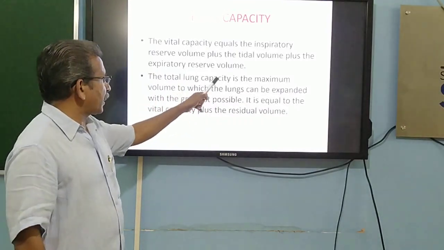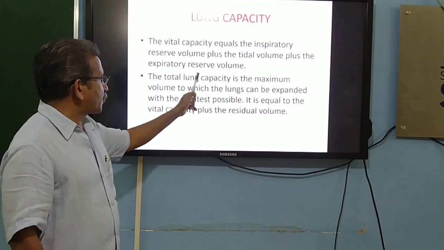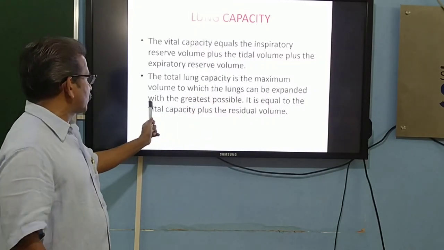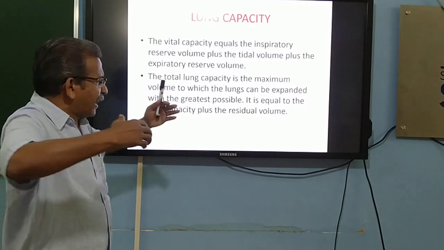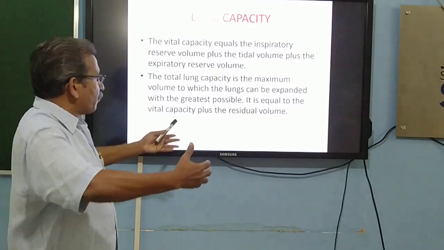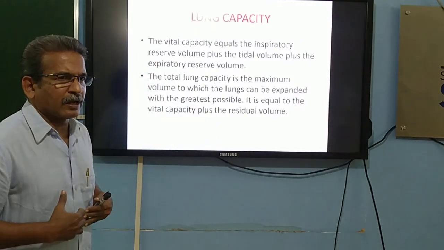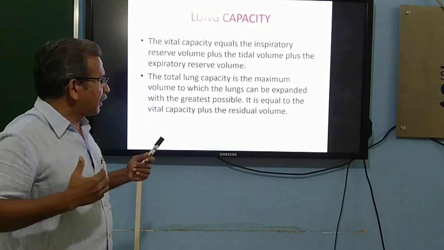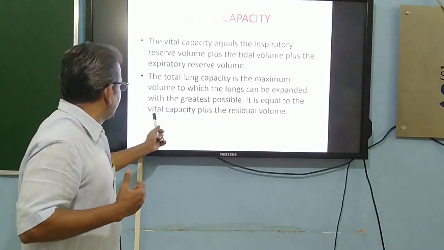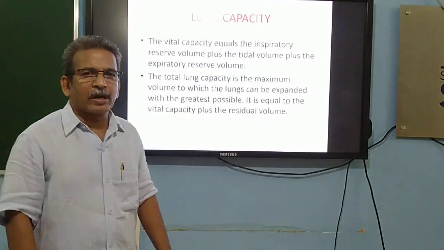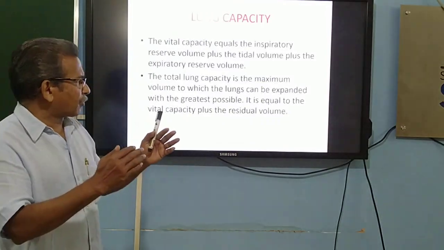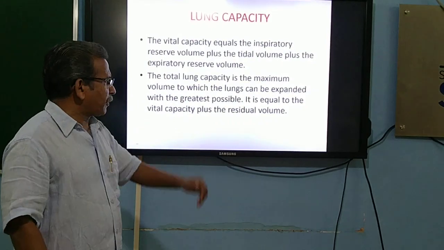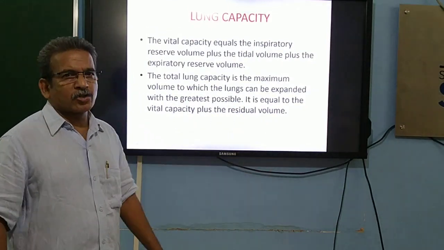That means when the lungs are maximally expanded, how much air is held by the lungs. It is equal to the vital capacity plus the residual volume.